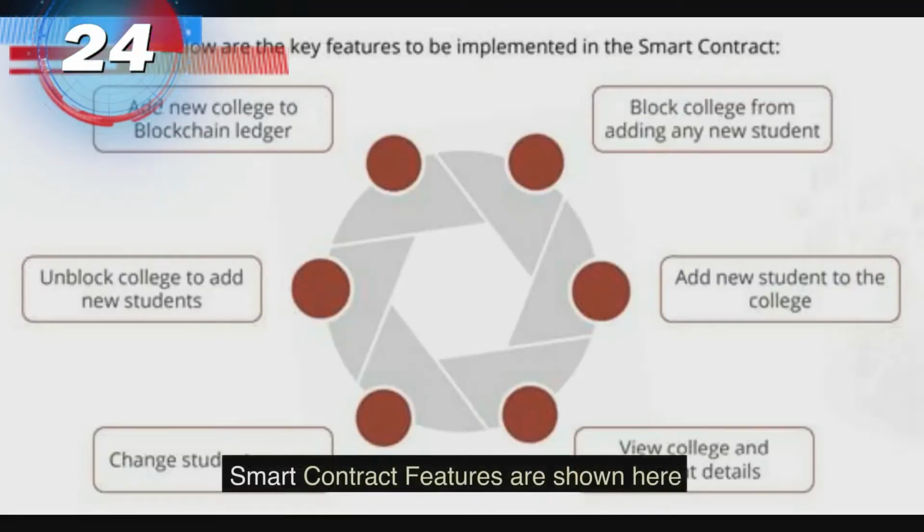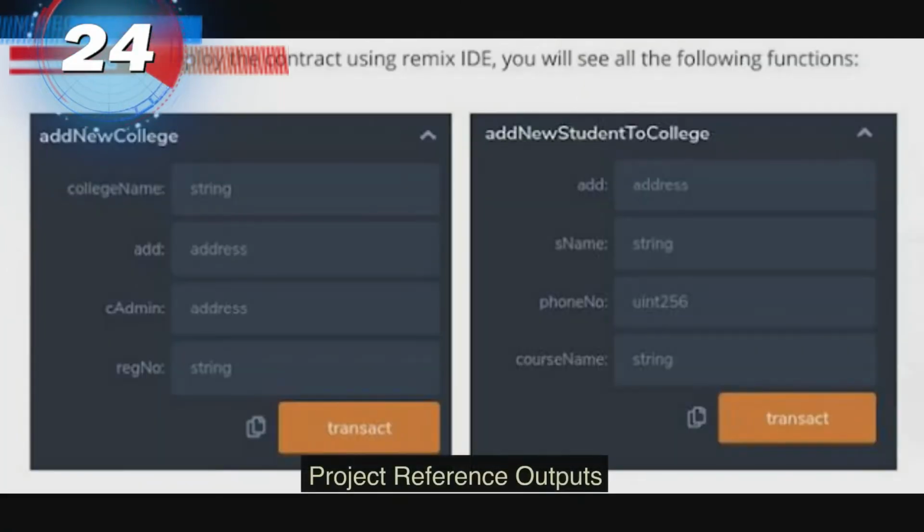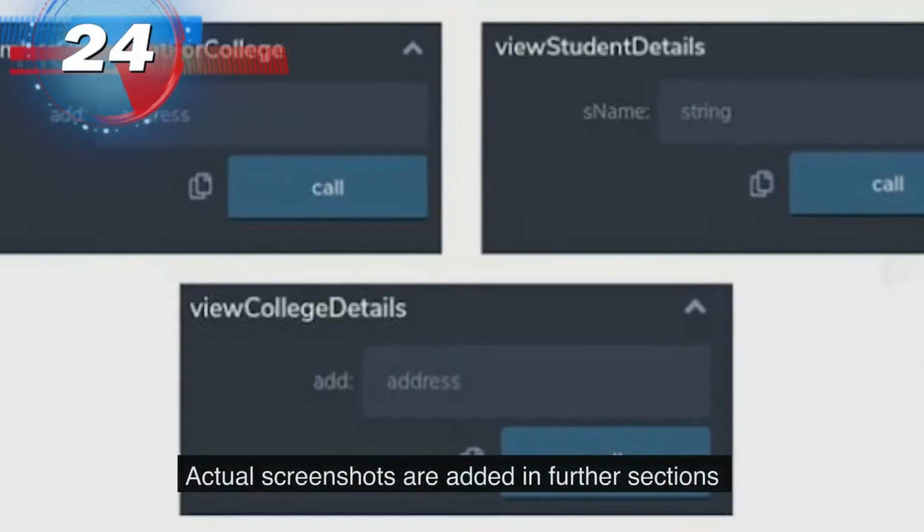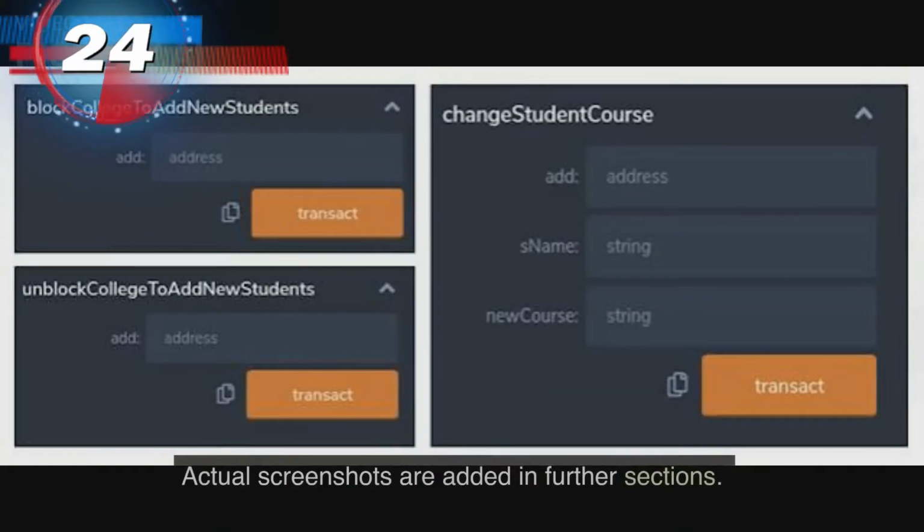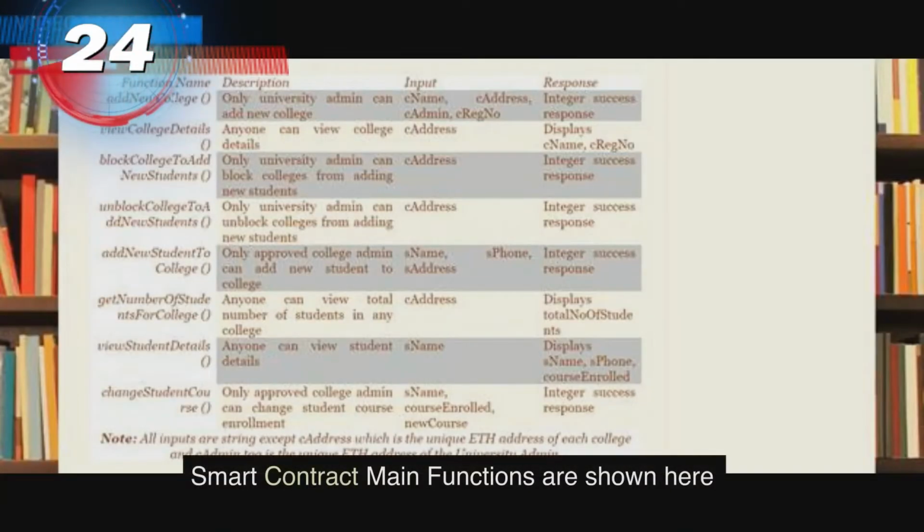Smart contract features are shown here. Project reference outputs. Actual screenshots are added in further sections. Smart contract main functions are shown here.